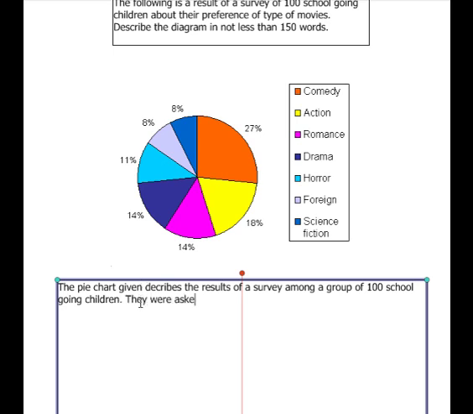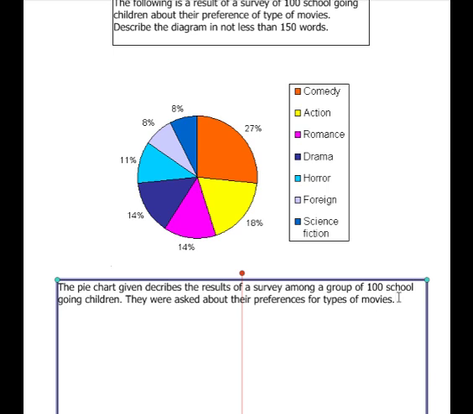They were asked about their preferences for types of movies. So remember the spelling of preferences, and the spelling of their, it will be T-H-E-I-R, not T-H-E-R-E. So they were asked about their preferences for types of movies.